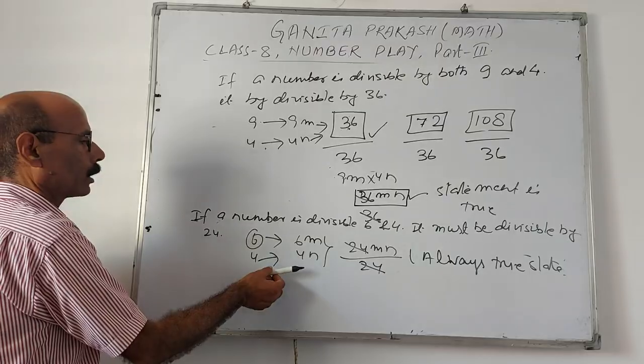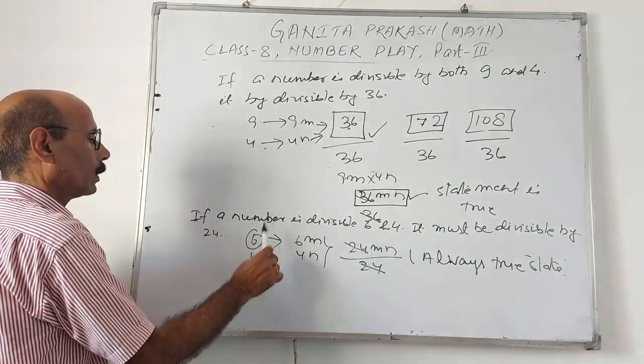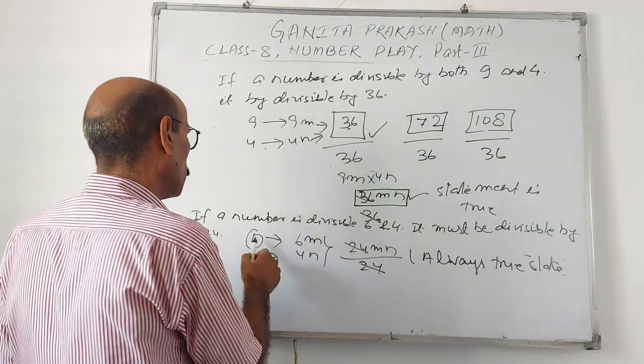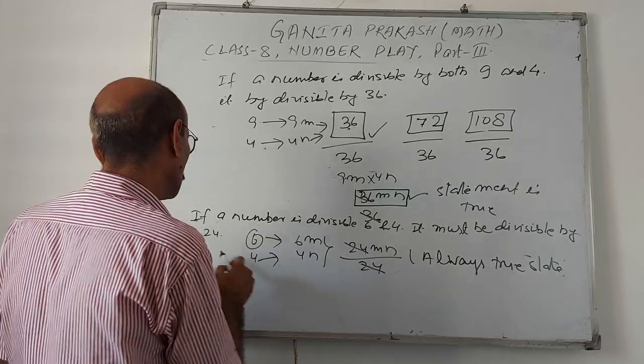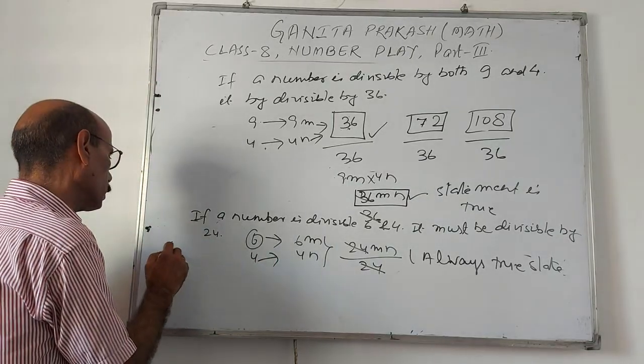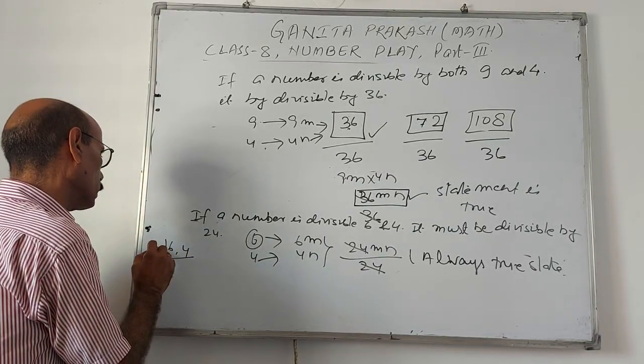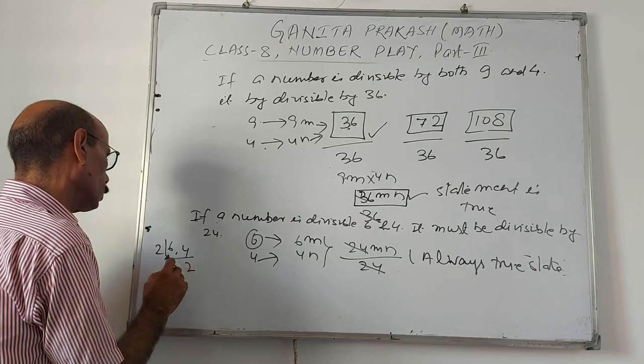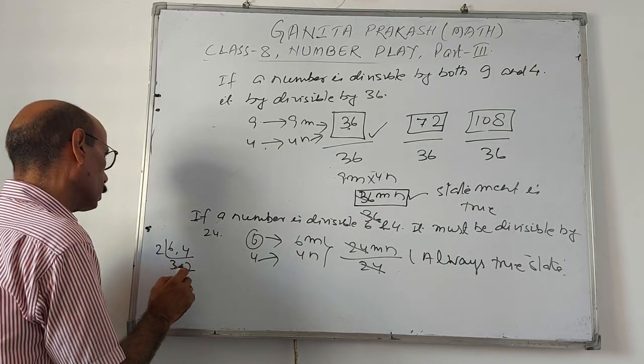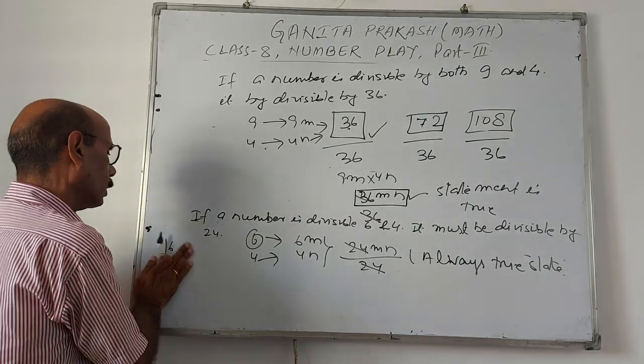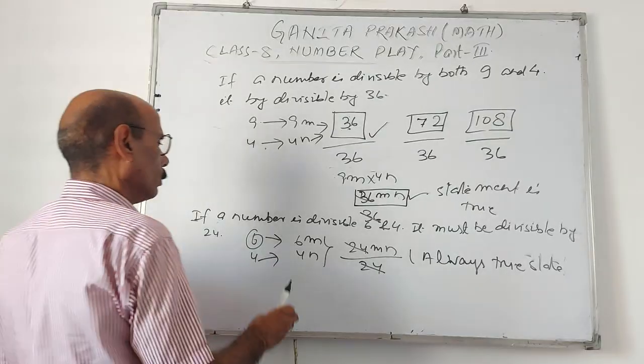This is in algebraic expression. Without algebraic expression also you can write: a number is divisible by 6 and 4. That means what? The LCM of 6 and 4: 2, 3, 2, so 3 twos are 6, 2 sixes are 12. That number is a multiple of 12.